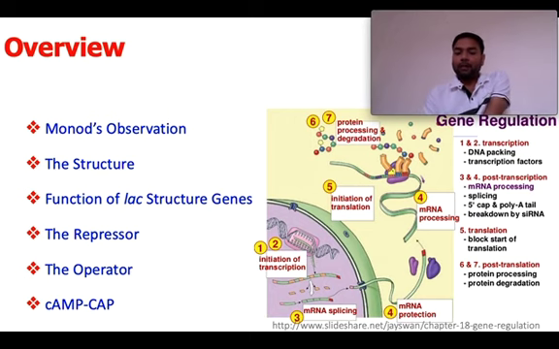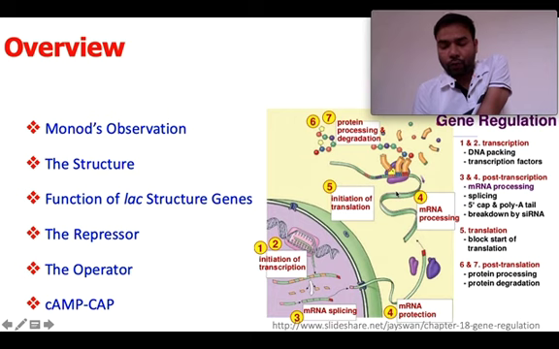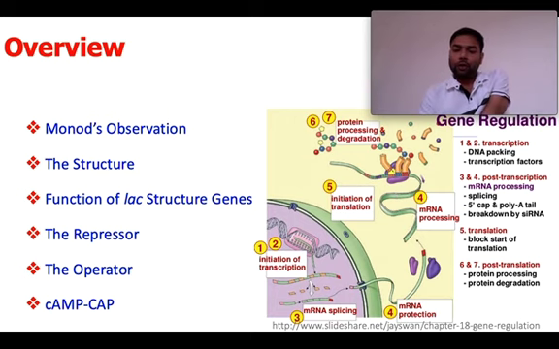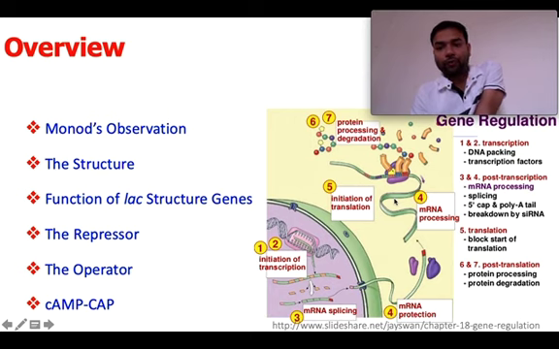Then that mRNA is transported from the nucleus into the cytoplasm, where in the ribosome it gets translated into proteins. So during this whole process, there are several steps. At all steps, we can have regulatory mechanisms to regulate the amount of the end product, that is protein.